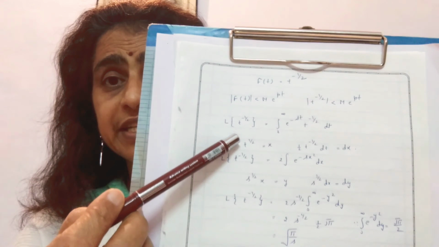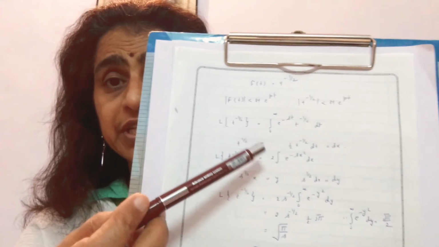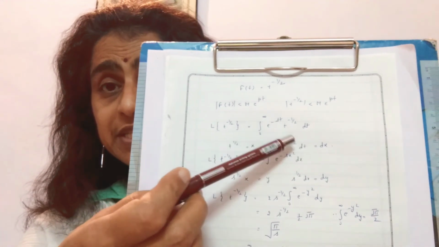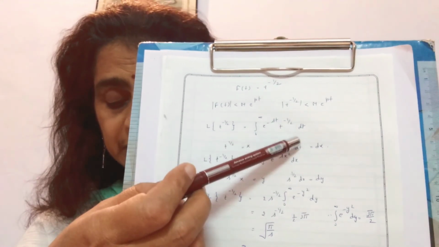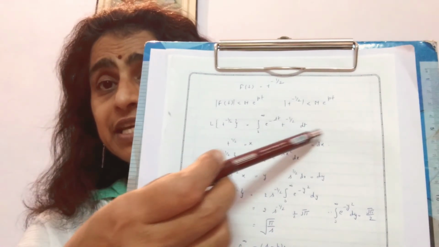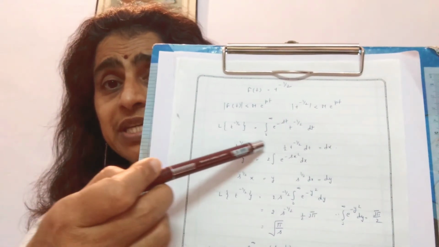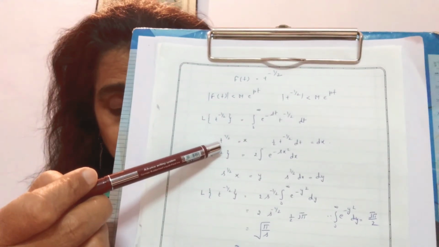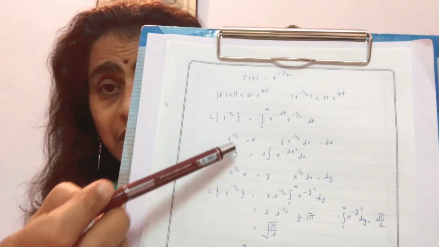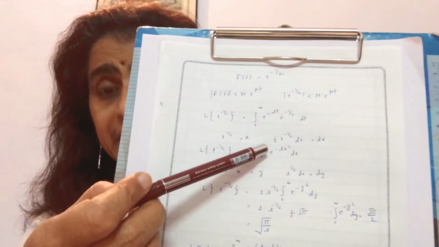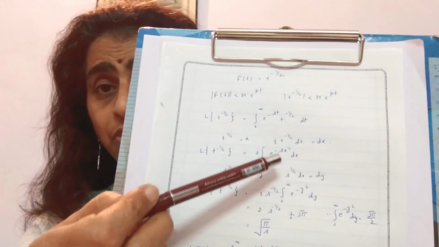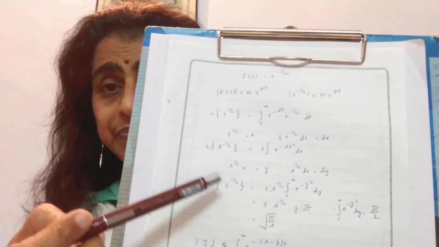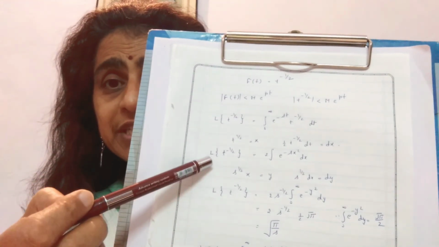On the left hand side, L of t^(-1/2) is equal to integral 0 to infinity of e^(-st) t raised to power minus half dt for s greater than 0. Now we are putting t raised to power half equal to x, then half of t raised to power minus half dt will be equal to dx.